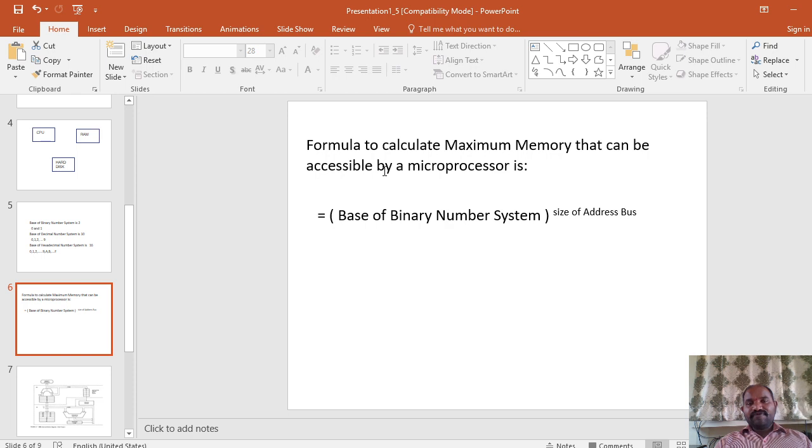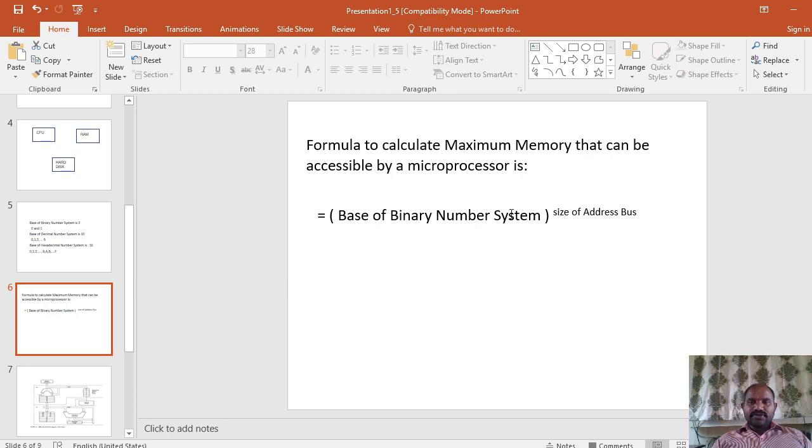This is the formula to calculate the maximum memory that can be accessed by any microprocessor. If you want to know the maximum memory accessible by a particular microprocessor, you are supposed to know the size of its address bus. The size of the address bus is sometimes also called the width of the address bus or address width.